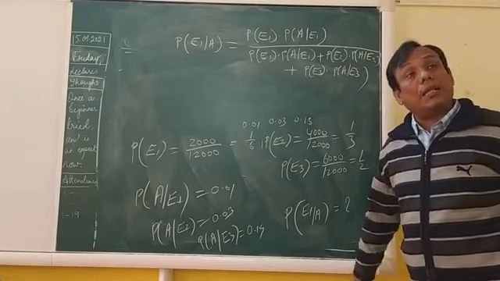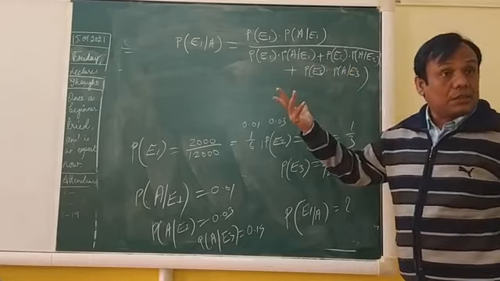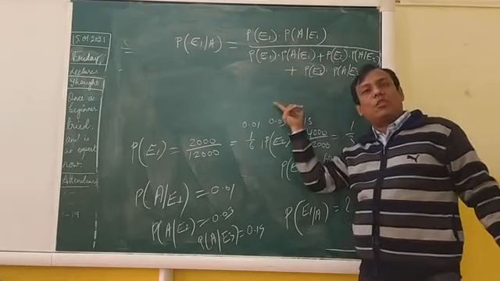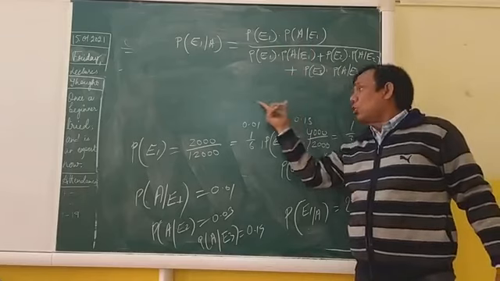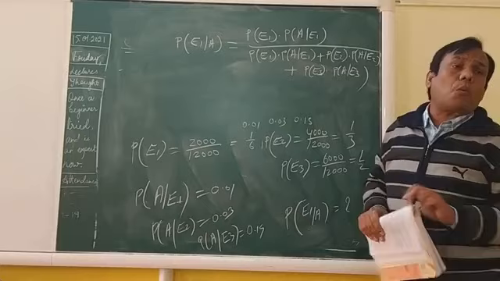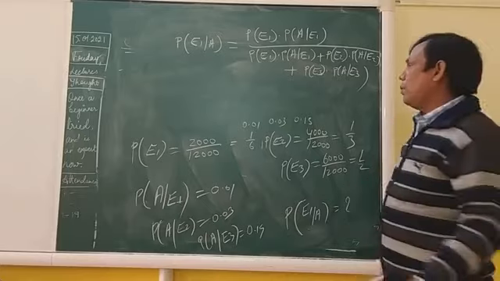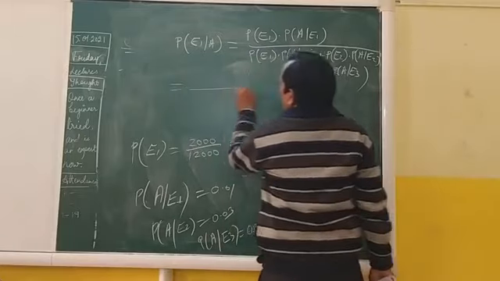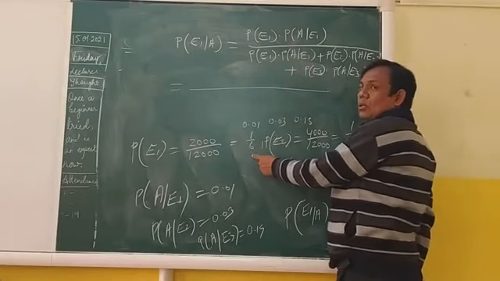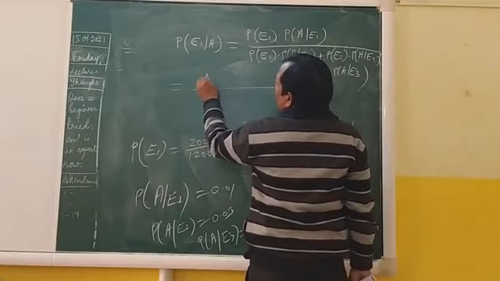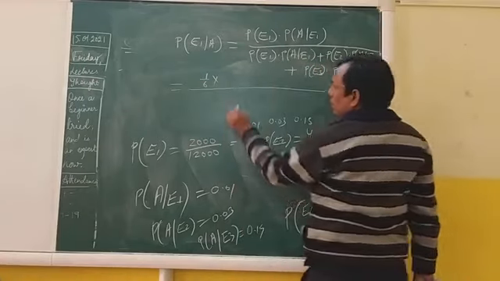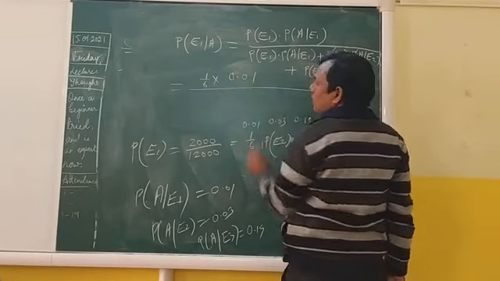So you know very well what exactly Bayes theorem says. Same thing, the basis of probability: favorable outcomes by total number of possible outcomes. So total number of possible outcomes is this plus this plus this. Now we have to put the values and solve. P(E1) is 1 by 6, and P(A given E1) is 0.01.